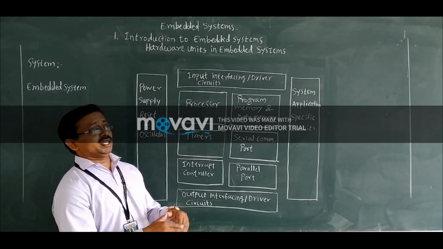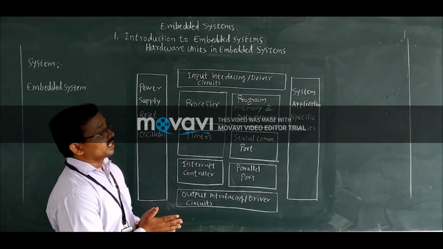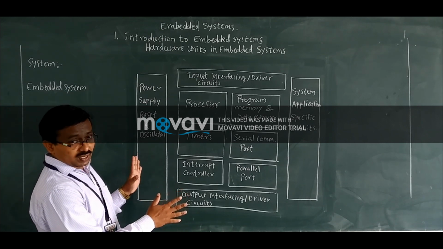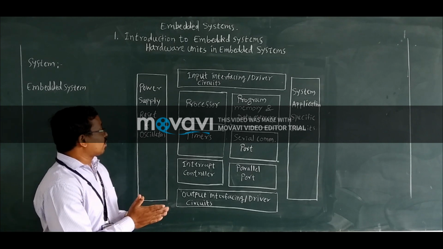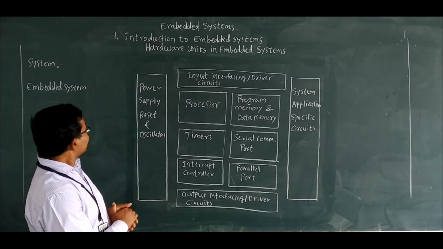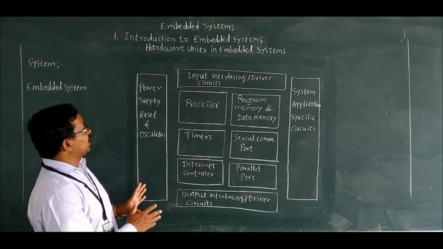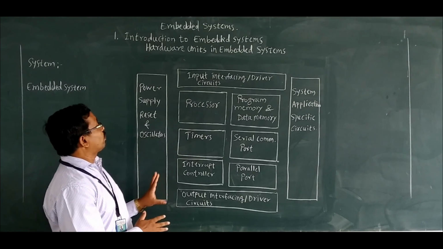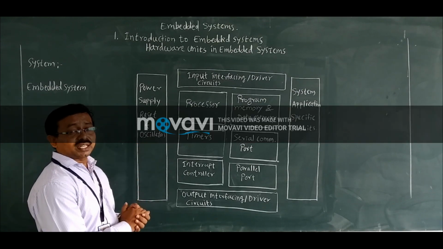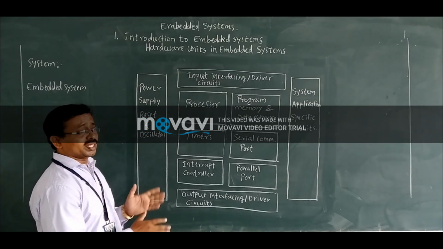Before discussing in detail, we will discuss the various hardware components of an embedded system. Here I have drawn the diagram of the hardware units of an embedded system. Here we can see there is a power supply, a reset circuit, and an oscillator circuit. This block is the power supply.